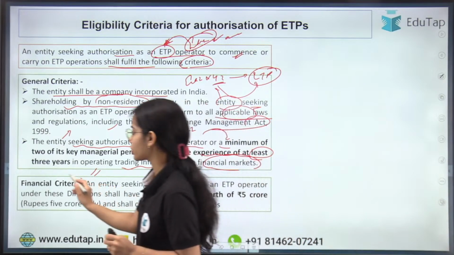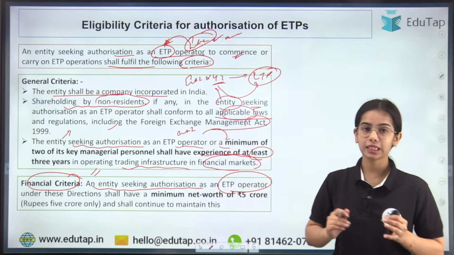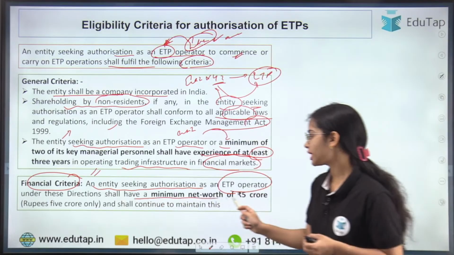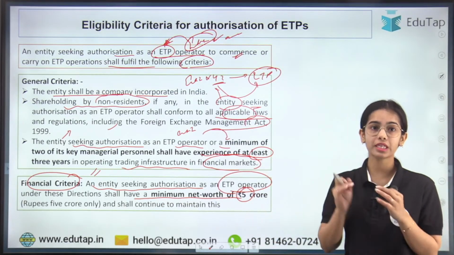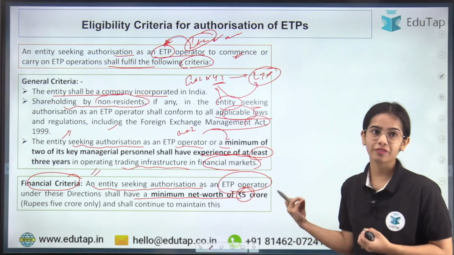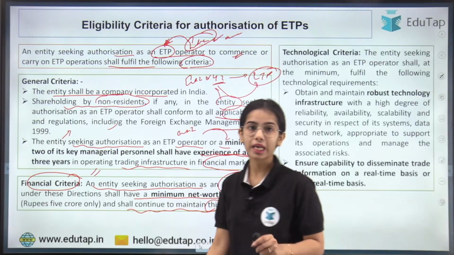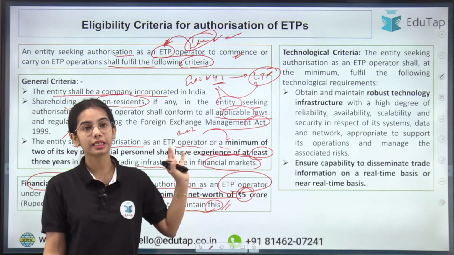Now coming to the financial criteria, an entity seeking authorization as an ETP operator under these directions shall have a minimum net worth of 5 crore. So always the minimum net worth criteria is very important. So minimum net worth should be 5 crores and the entity shall continue to maintain this minimum net worth. Okay, now the last criteria is the technological criteria.